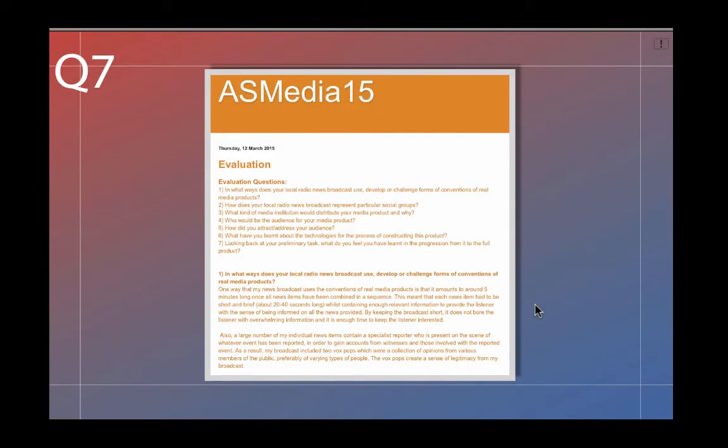Presented here is one of our blogs which contains the evaluation questions, including the one which we are answering right now. This was to set out what we were to do and also to assign different roles to each member of the group. As you can see, the first question, which has been answered in written form, will be incorporated into another version to be presented in a professional manner.